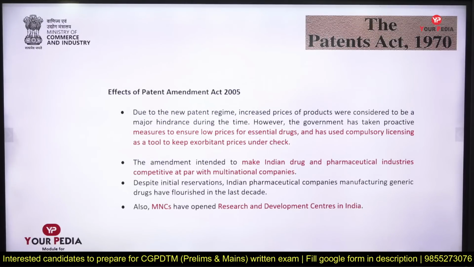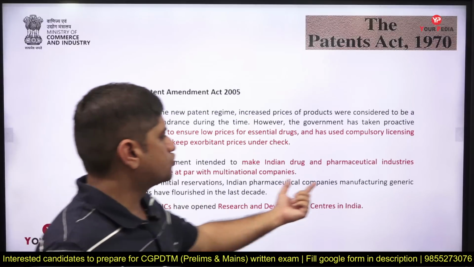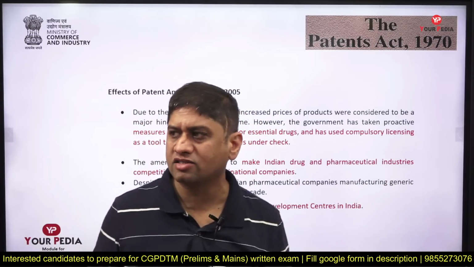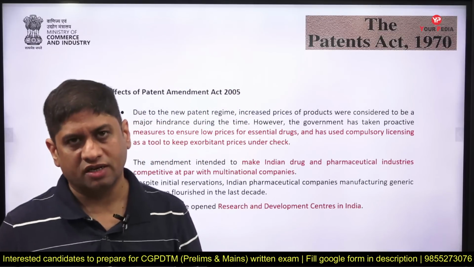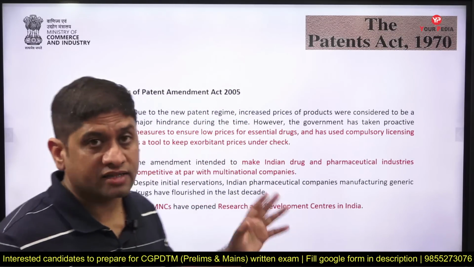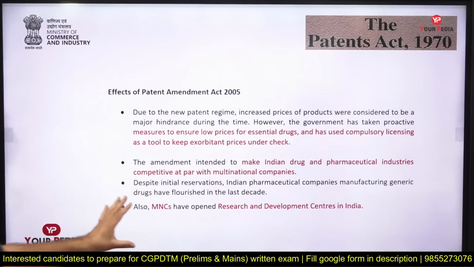And generic drugs, I mean those drugs which are to be used by the public, should not be very costly. Like at the time of COVID, if you give very expensive drugs, a poor fellow cannot use them. So generic drugs could be produced after that at an affordable price. Why? Because it was possible then. MNCs could open research and development centers in India.